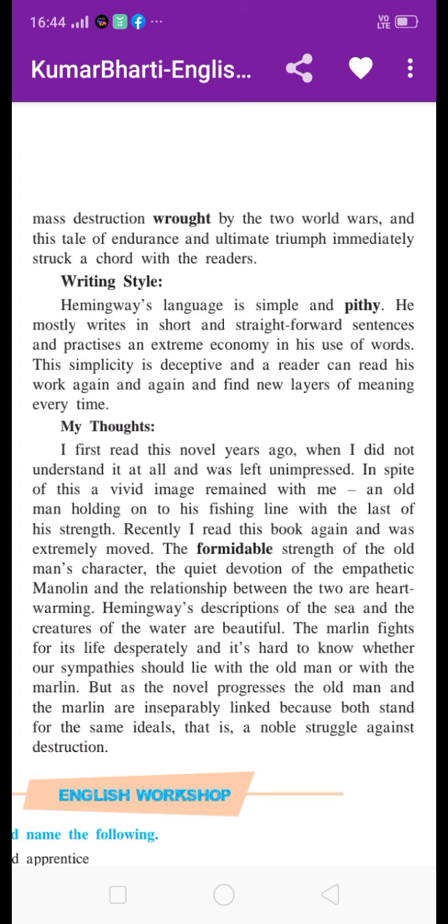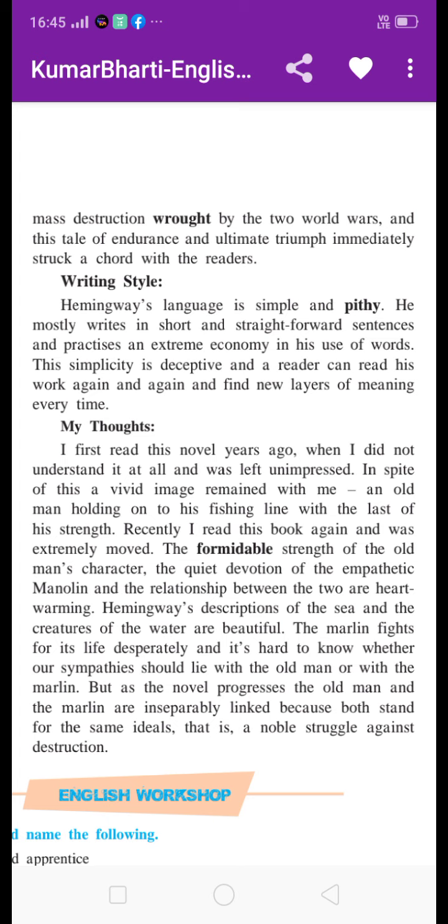In spite of this, a vivid image remained with me. Vivid means clear or powerful: an old man holding on to his fish line with the last of his strength. That image drew the writer to read this novel again.